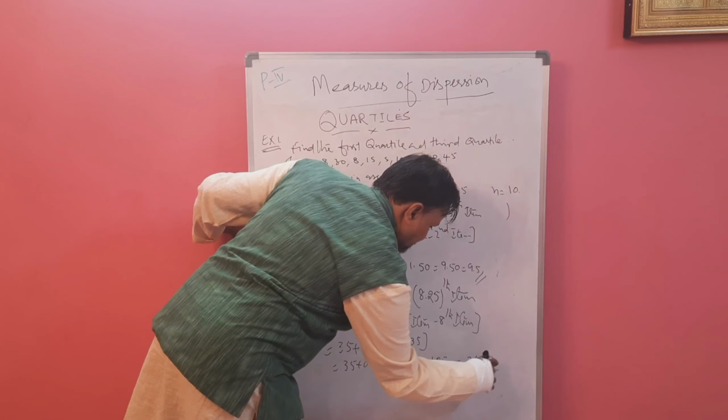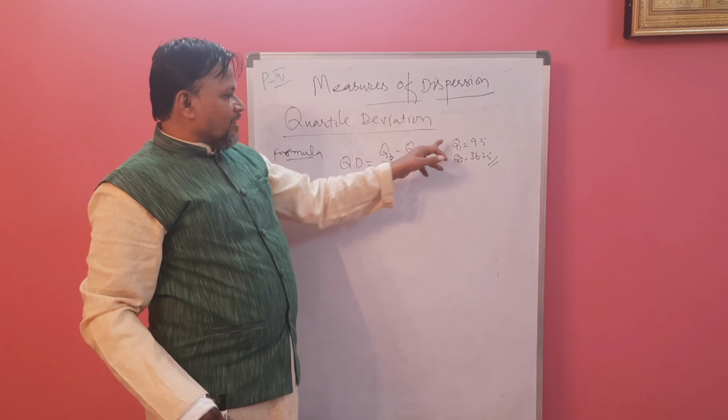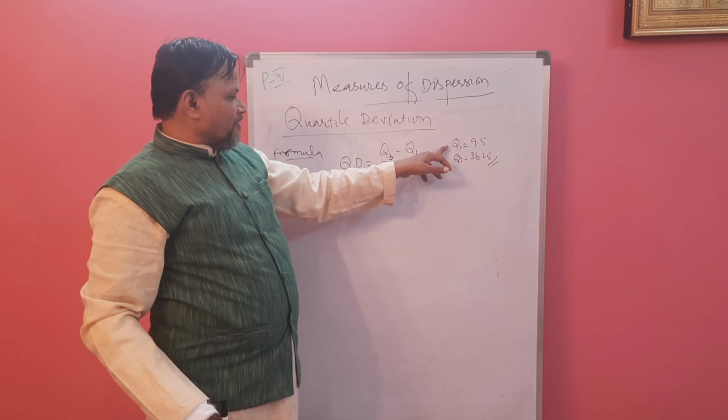Quartile deviation is equal to (Q3 minus Q1) divided by 2, where Q3 is the third quartile and Q1 is the first quartile. Already in the previous question we calculated how to find Q1. So the quartile deviation of the given data is (36.25 minus 9.5) divided by 2.